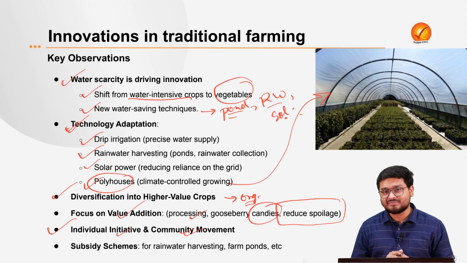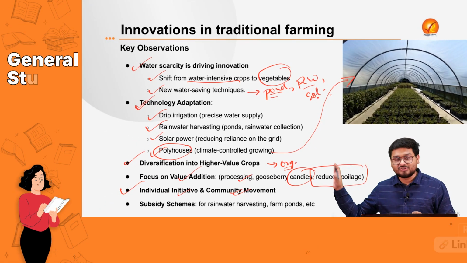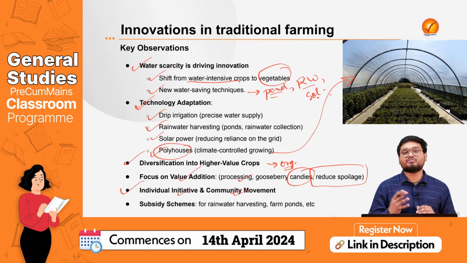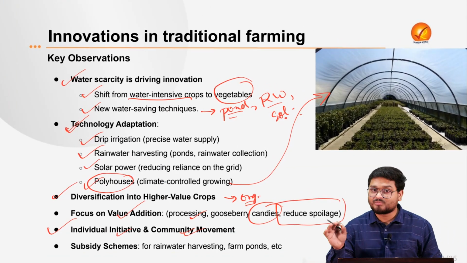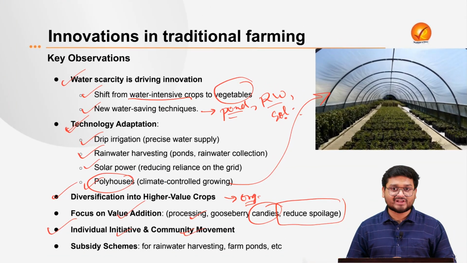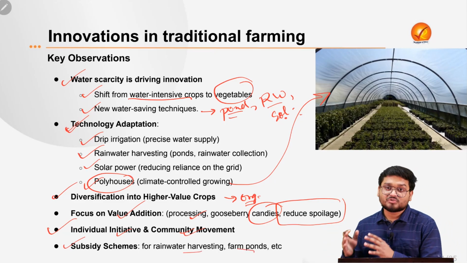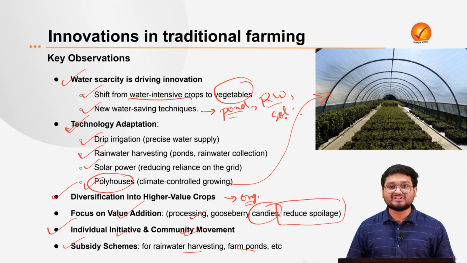So this region of Shekhawati is not the only region in India which is doing this kind of efforts. There are many states, there are many areas in those states, such as the northeast, such as even the southern parts of the nation, where we have many innovative agricultural practices. So the government of the day must also be on this side, spreading the awareness regarding the same. And also the subsidy schemes, particularly for rainwater, farm ponds, they must be enhanced so that the farmers can themselves take the initiative of promoting the same.